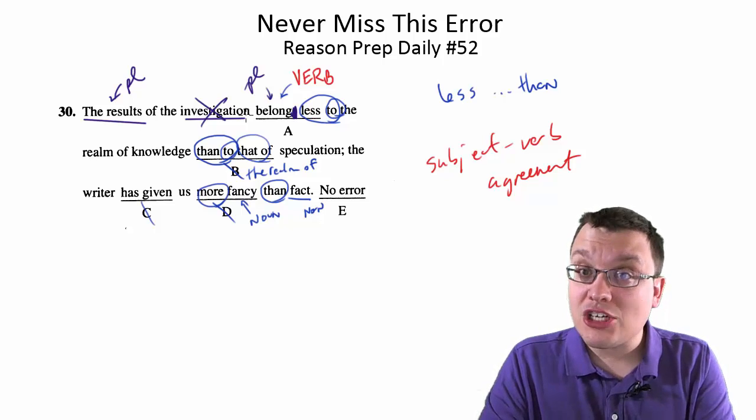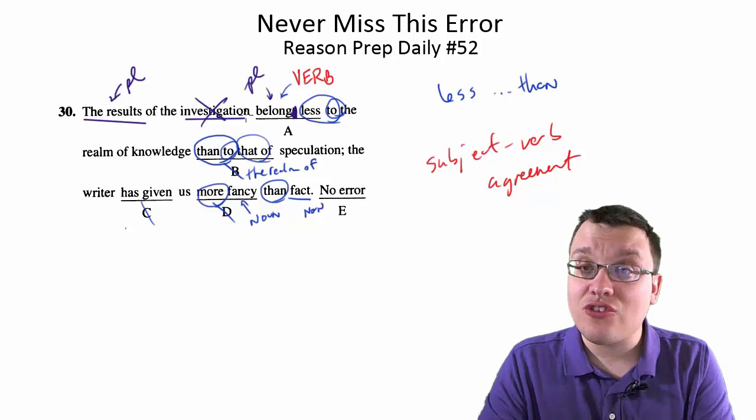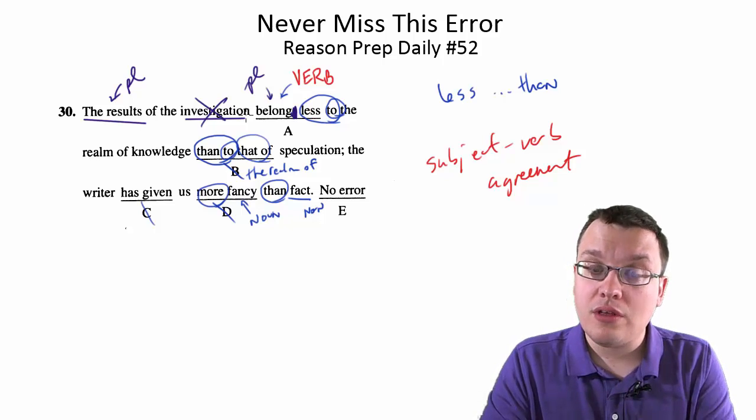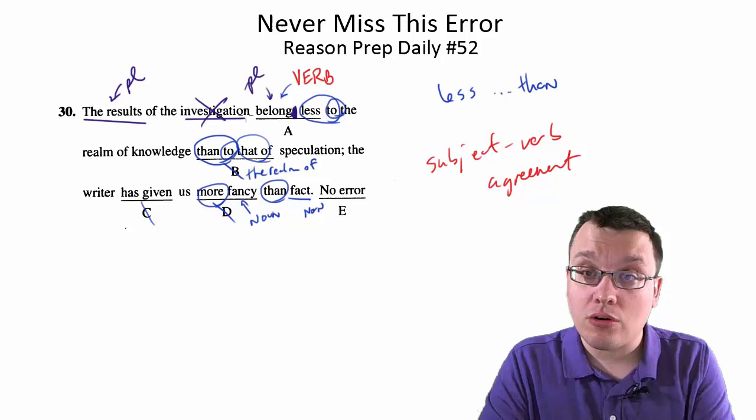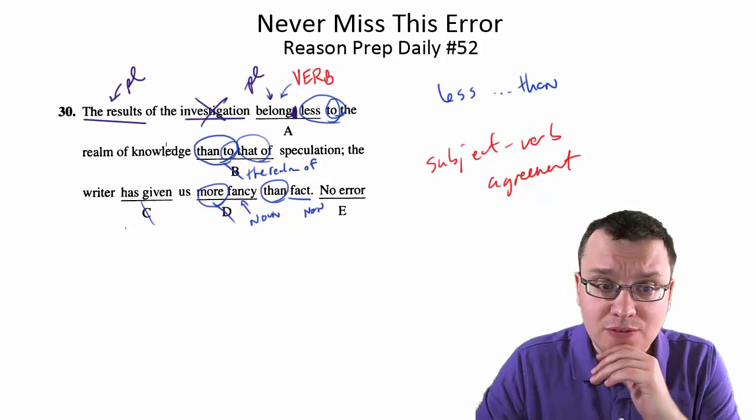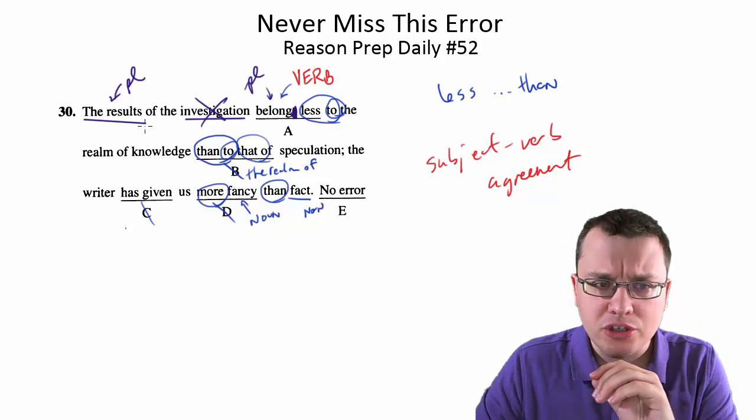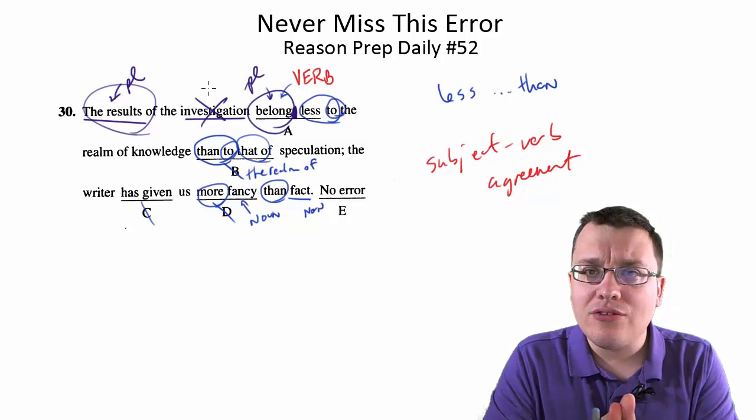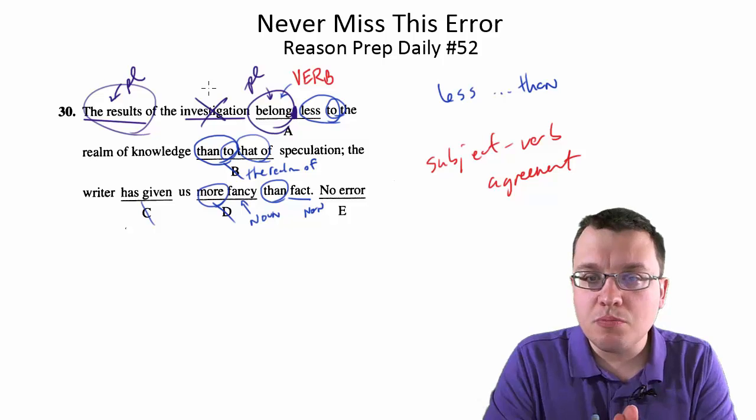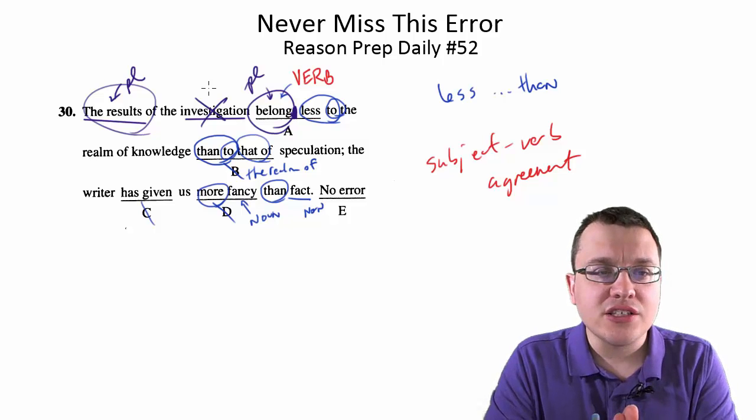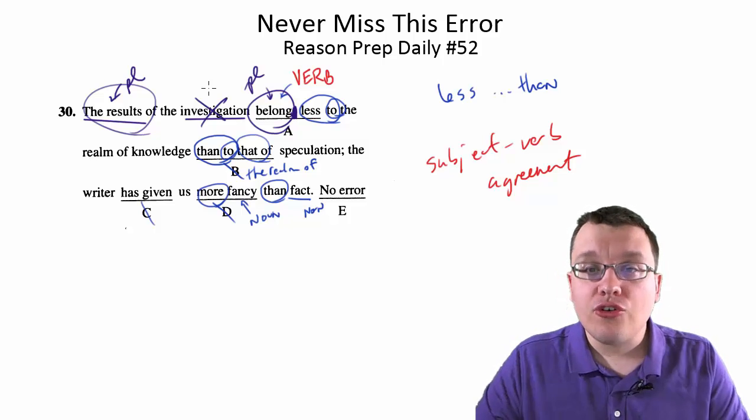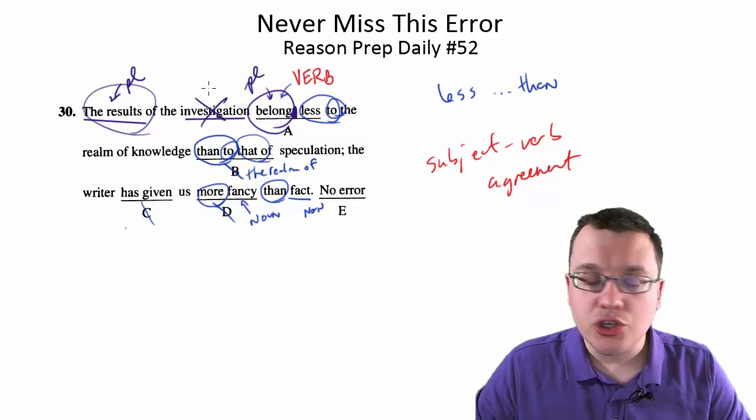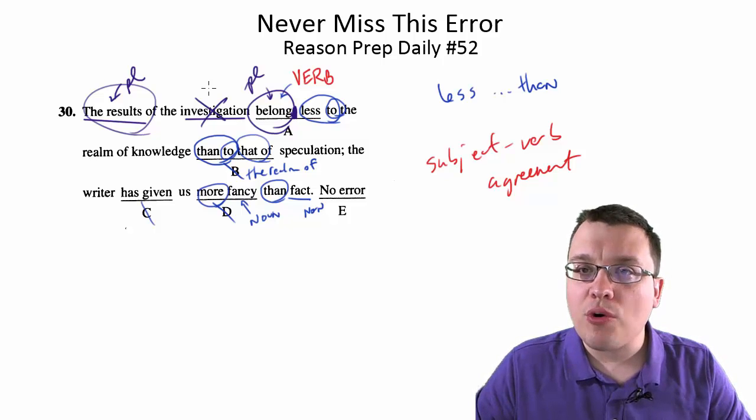Once you think that, then check it. Find the subject, see if the subject is singular or plural, and then make sure the verb is singular or plural accordingly. If you're not quite sure whether it should be singular or plural, just put them next to each other in your head, and it should be clearer. The results belongs, that's weird. It's the results belong. So as I said, you should never miss this error. It's a good 3 or 4 or 5 points per test.